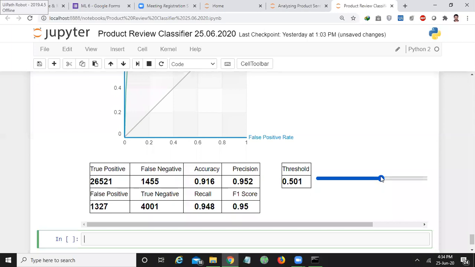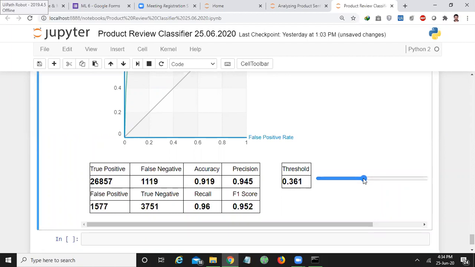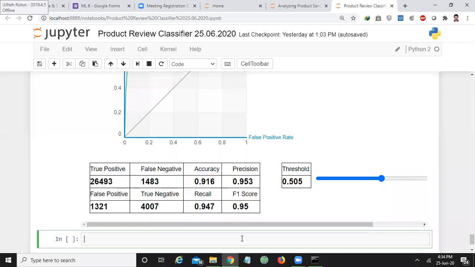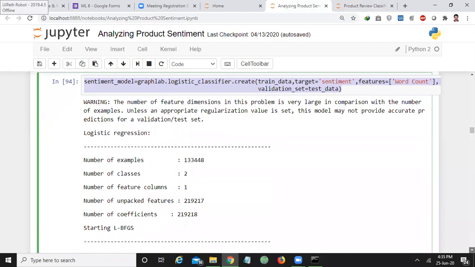If you want, you can change the threshold. If you change the threshold, it will change the rate of prediction, and so the accuracy and precision values will also change. But generally, we keep this threshold at 50% only. Not more than that and not less than that. Now let us observe the giraffe reviews.